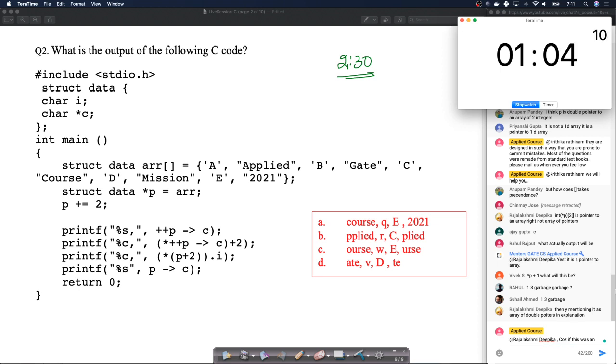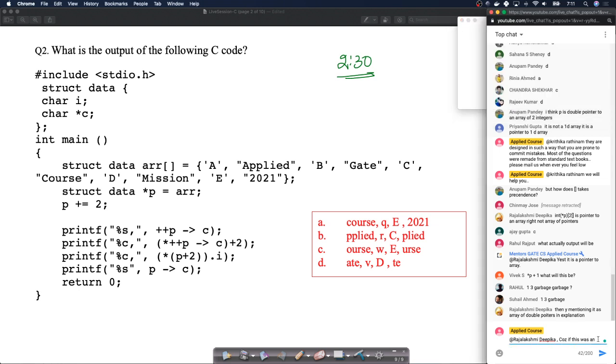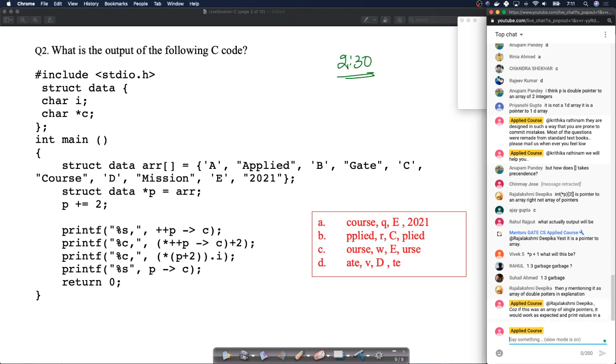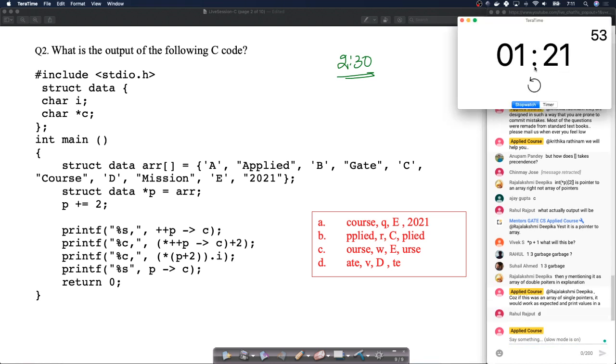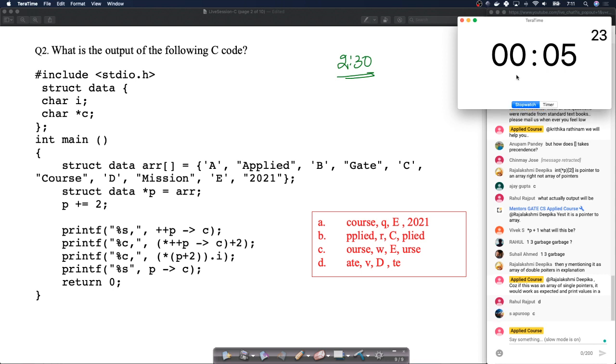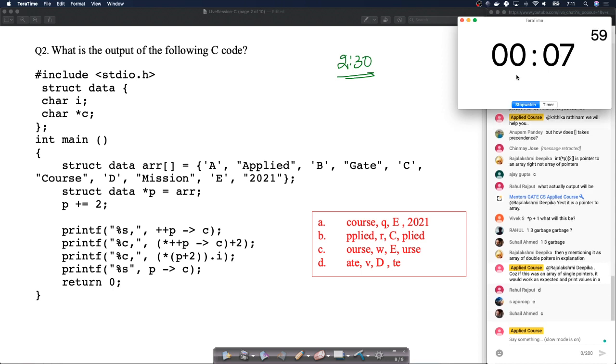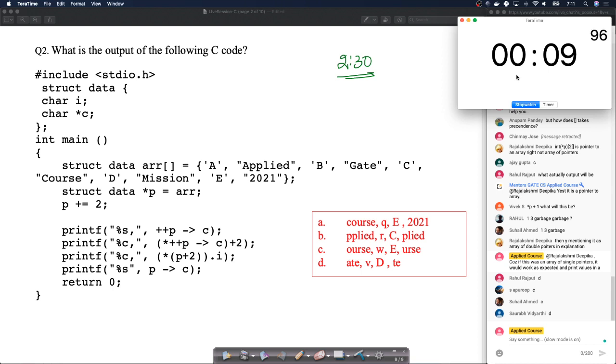Sorry, let me move this here. I was just typing one of the questions that students had. That's okay. I think I messed up the timer, so I'll avoid answering the questions. Let our team answer the questions in the chat window.